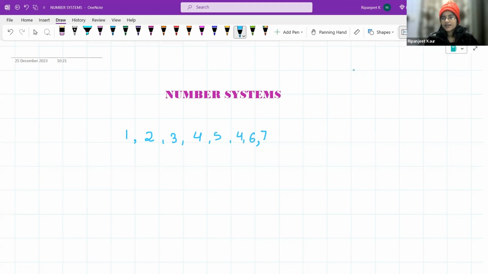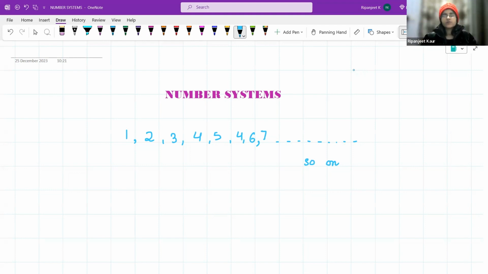Do you think these are ending? No, right? So if the numbers are non-ending, we put these small dashes here, which represents that the numbers are going on and on and on. What do we call that? We call that so on. That these numbers are going on and on and on.